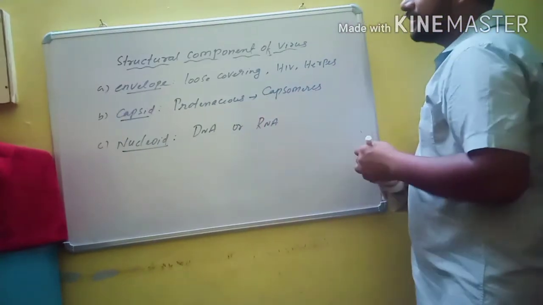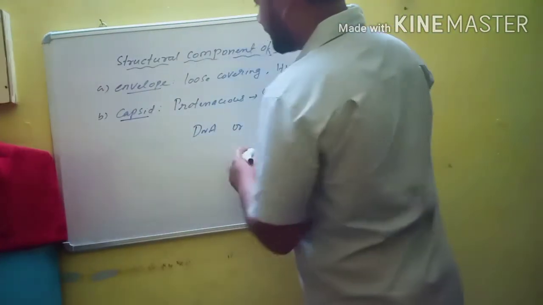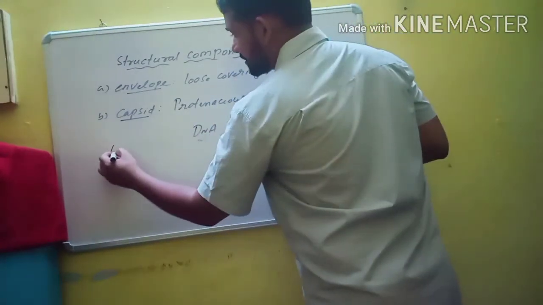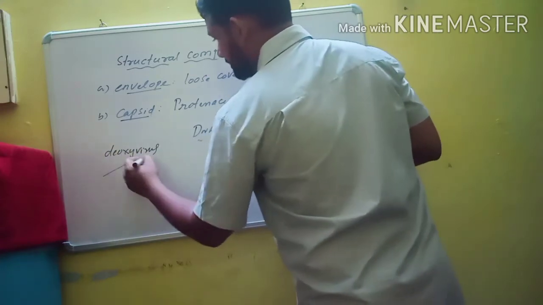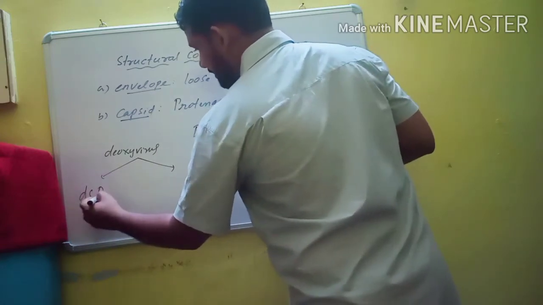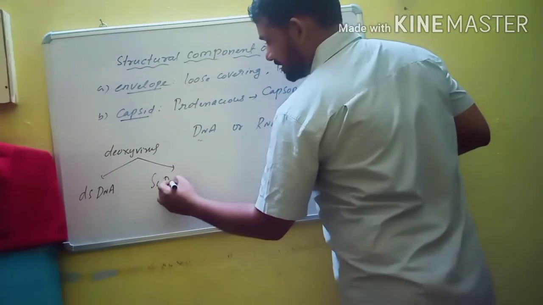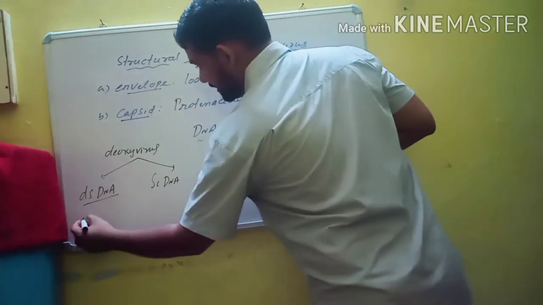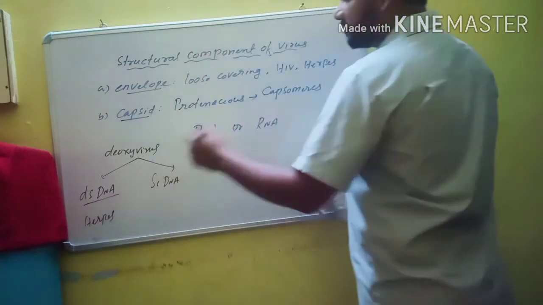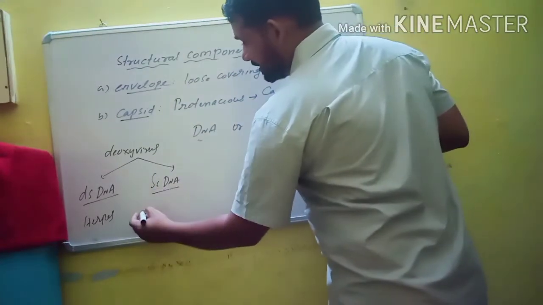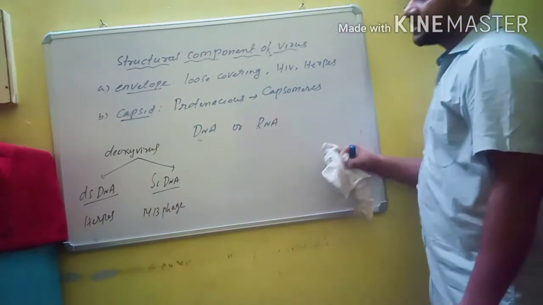And DNA and RNA are again of different types. DNA containing viruses are called deoxyviruses. Deoxyviruses are again of two types. Some viruses possess double stranded DNA, some possess single stranded DNA. An example of double stranded DNA is herpes virus. Then for single stranded DNA, M13 phage virus contains single stranded DNA.